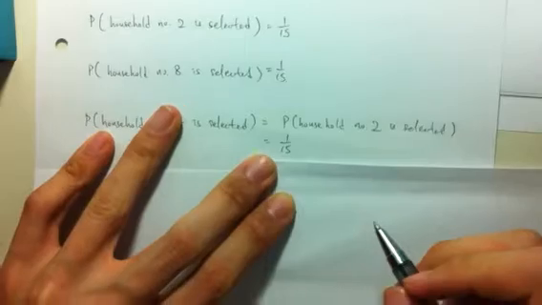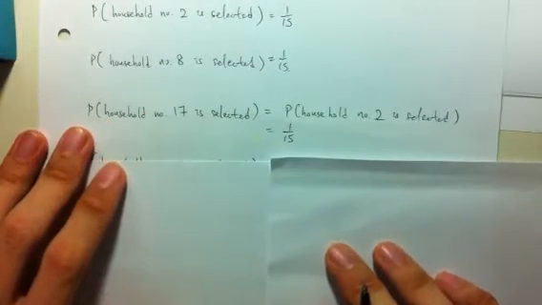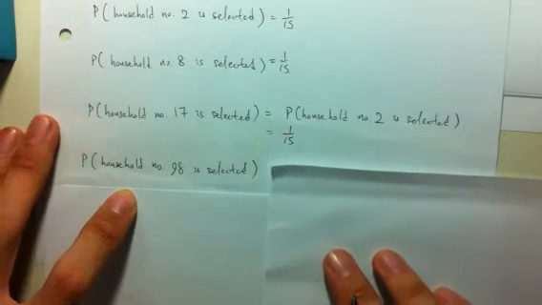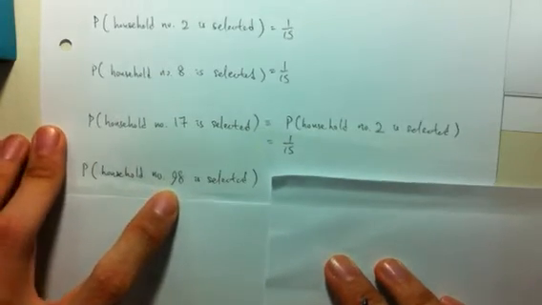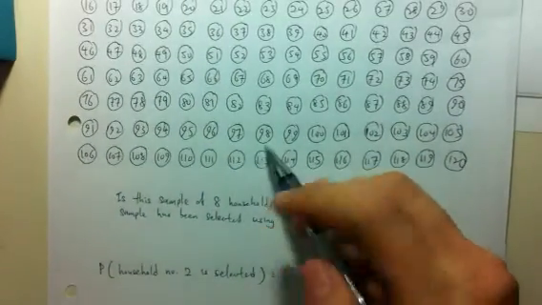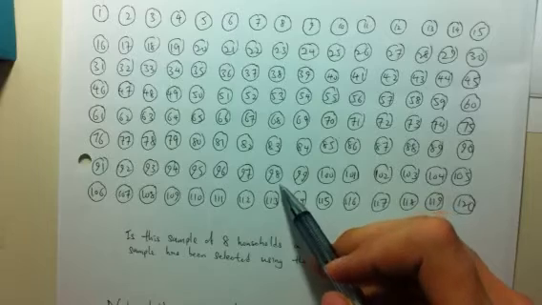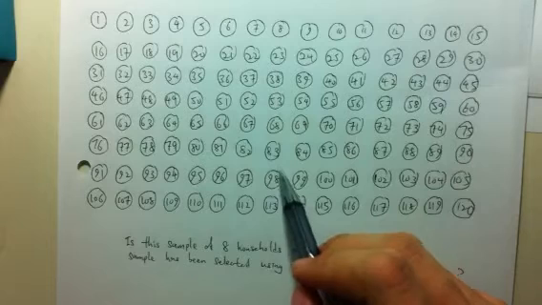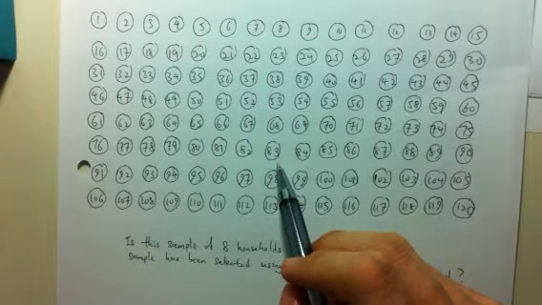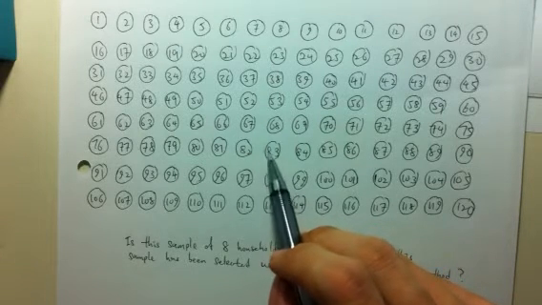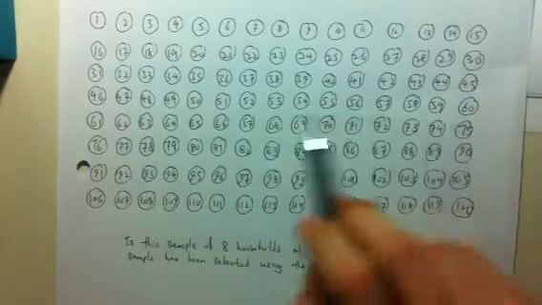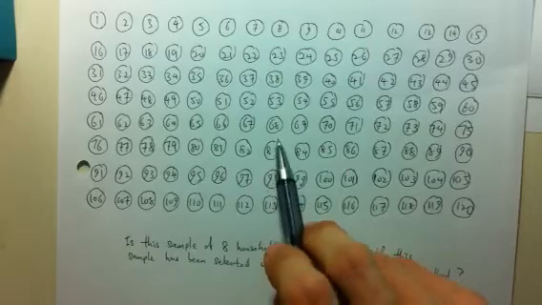Notice some pattern over here, and we might just continue this same argument with others. For example, what is the probability with which household number 98 is selected? Let us take a look at this diagram again. Household number 98 is selected if and only if the household 15 positions before, which is 83, is selected. And this household is selected if and only if household number 68 is selected, because that is just 15 positions before household 83, and so on and so forth.